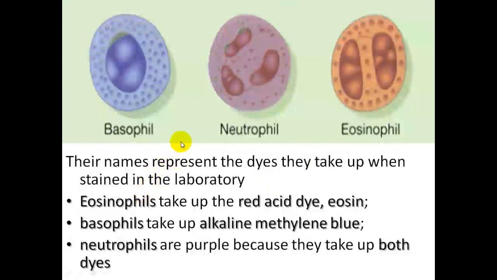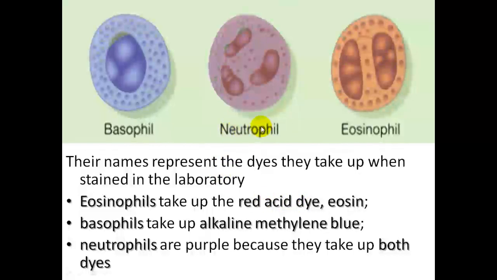The same case for the basophils. As you can see here, the dye is alkaline methylene blue. So once the basophils are stained with this alkaline methylene blue dye, they will take the color of the dye, known as methylene blue. In the case of neutrophils, they are called neutrophils from the word neutral, because once they are poured with the methylene blue and the eosin or red acid dye, they take both of these dyes and make a neutral color, purple.